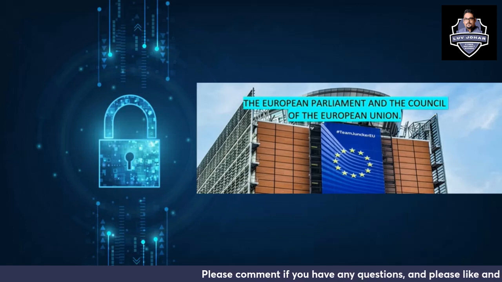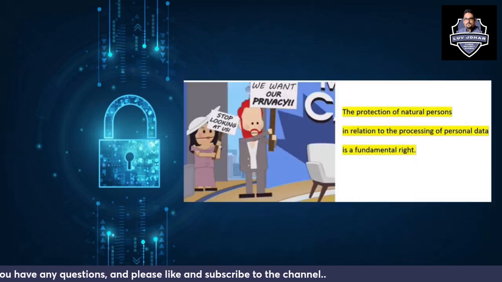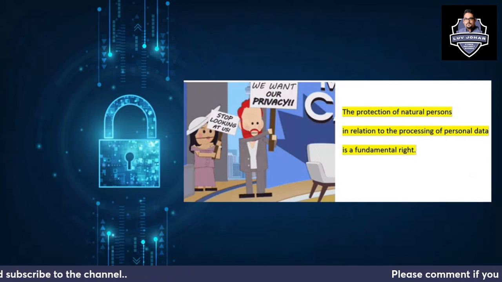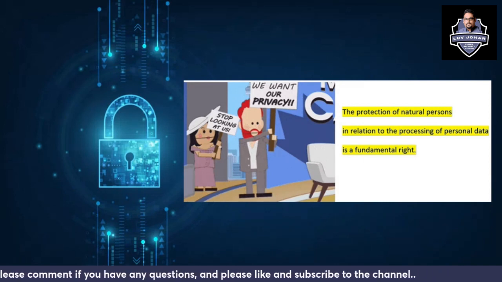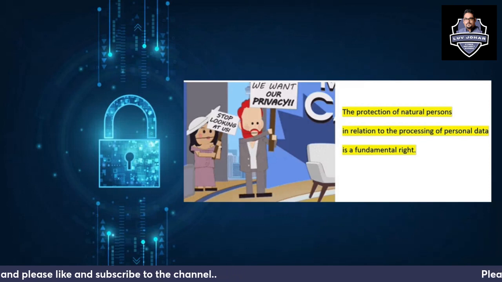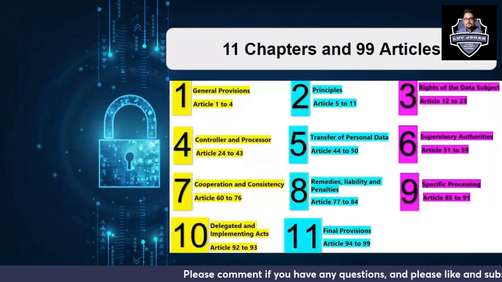So who established the GDPR? The European Parliament and the Council of the European Union established the GDPR, the General Data Protection Regulation. Why is it important? Because you have to protect your privacy. In order to protect the privacy of natural persons in relation to the processing of personal data, you need some sort of regulation. That's why GDPR came into play, and this is a fundamental right of an individual.